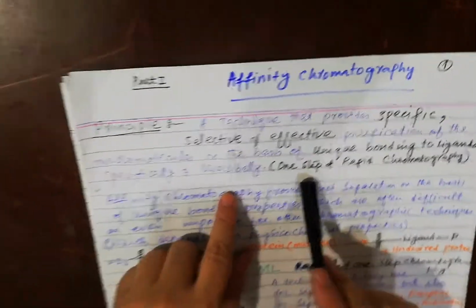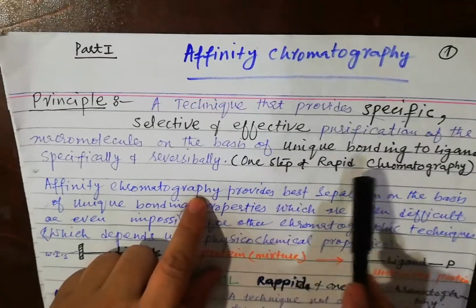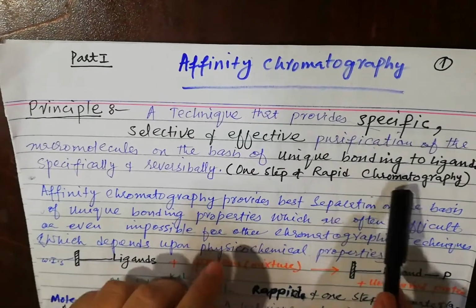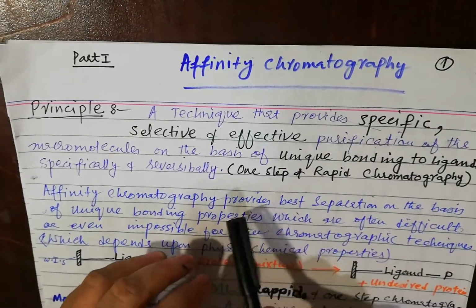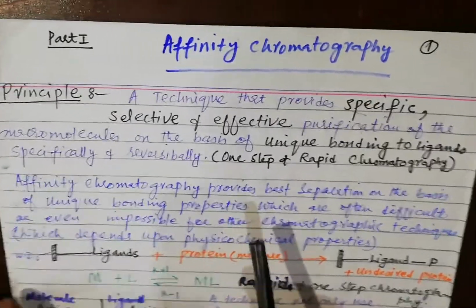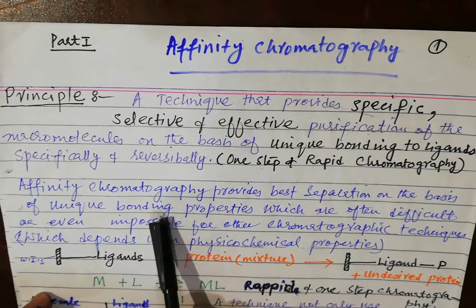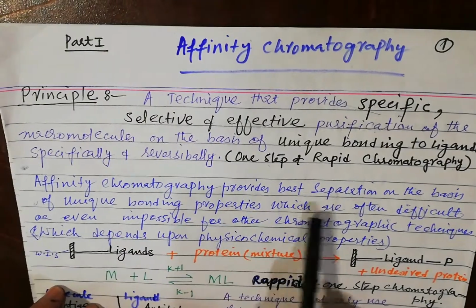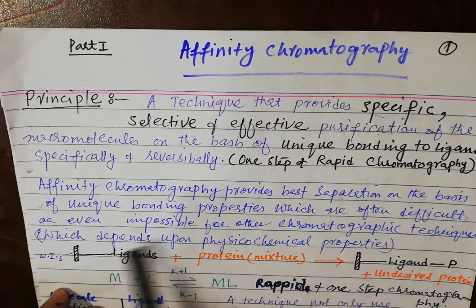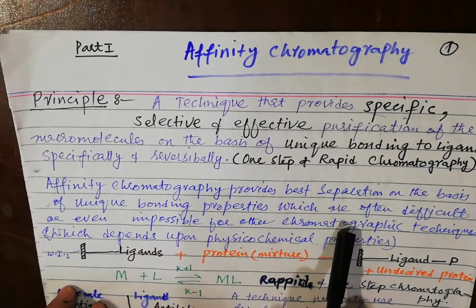This type of chromatography is carried out in only one step, and it is very rapid chromatography. Affinity chromatography provides the best separation on the basis of unique bonding properties, which are often difficult or even impossible for other chromatographic techniques.